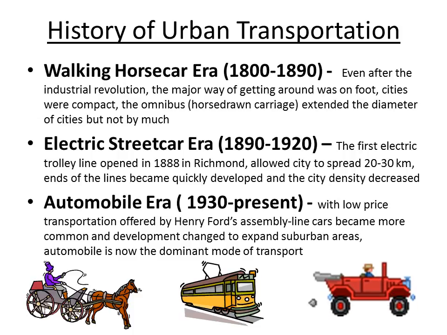The walking horse car era, where most people got around by walking and taking horse-drawn carriage. The electric streetcar era, which quickly developed areas further outside the city. And the automobile era, which we use presently, that allowed for suburban growth.